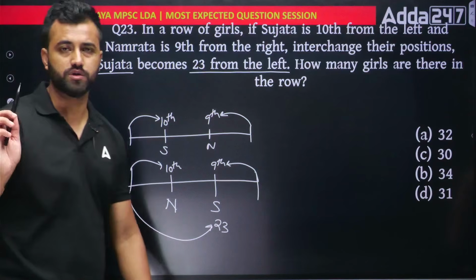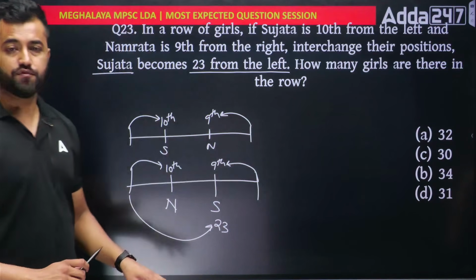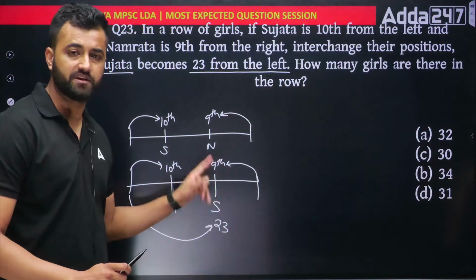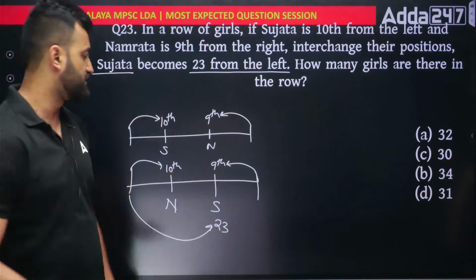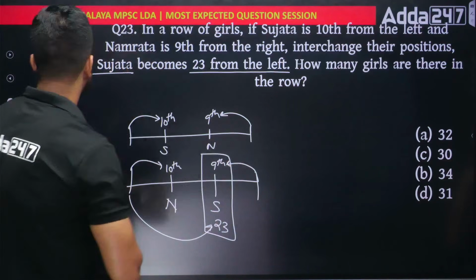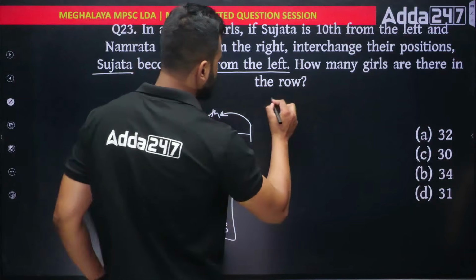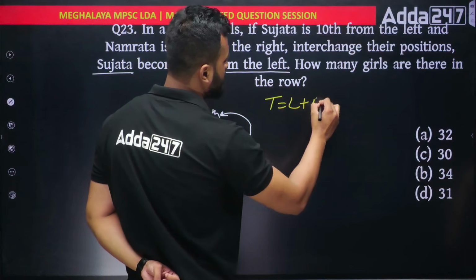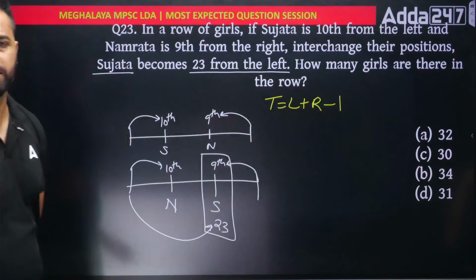Done. How many girls are there in the row? So we want to find the total. So always remember, in a row, if you have a single person, since both sides is given, in that time you can get the total by using a formula. What is the formula? The formula is total is equal to L plus R minus 1. Just use this and you will get the answer.